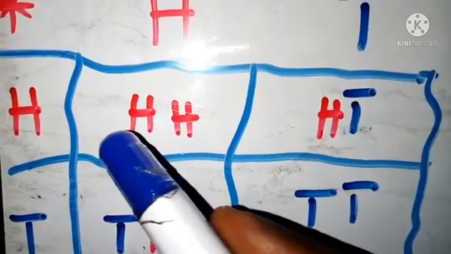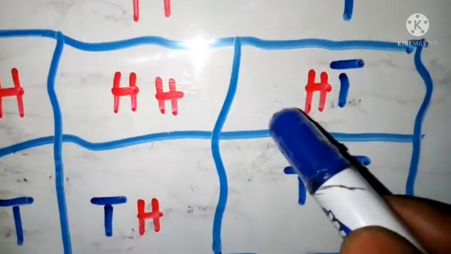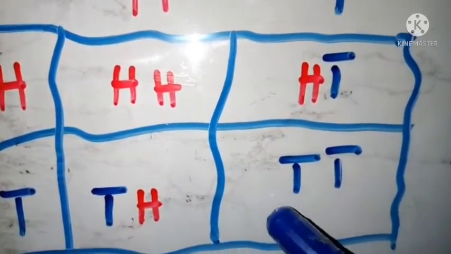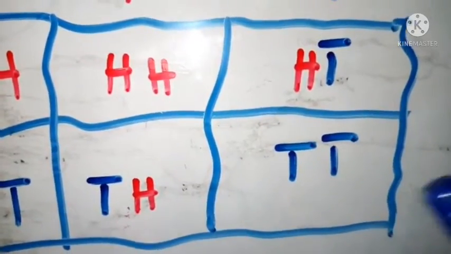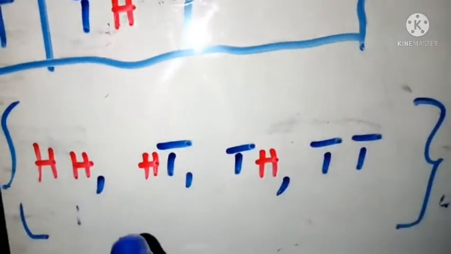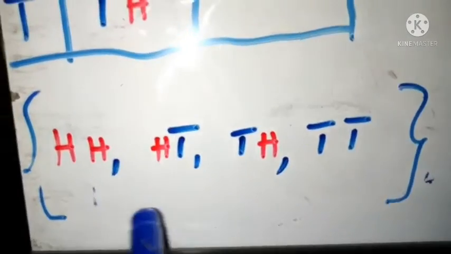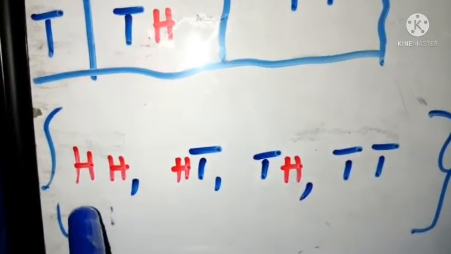Is that okay? So one can be the head and the head, or the other one can be the head and the tail, or the tail and the head, or tail and tail, right? So these are the things that I'll get. These are some of the results that I may get when I toss the 2 coins, right? So I can get this.